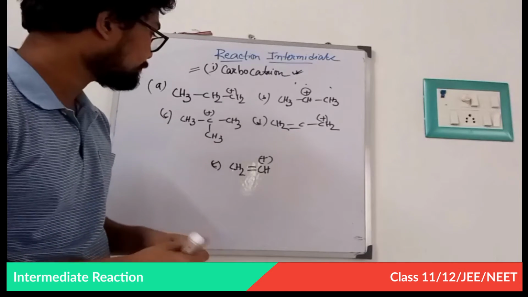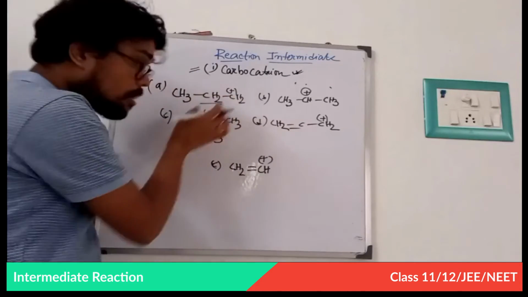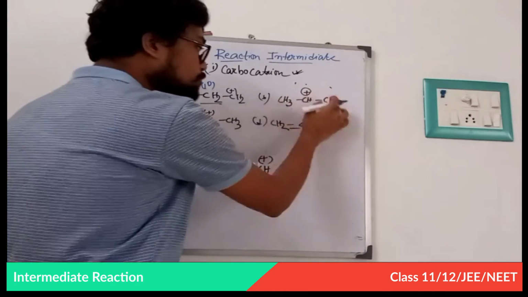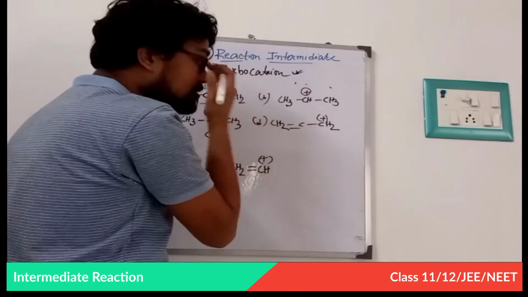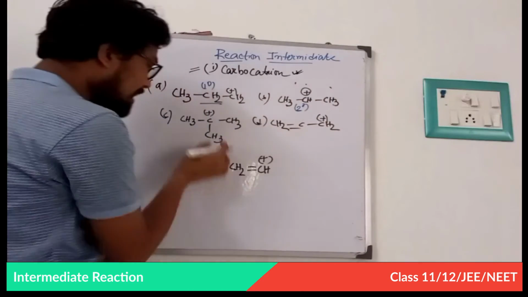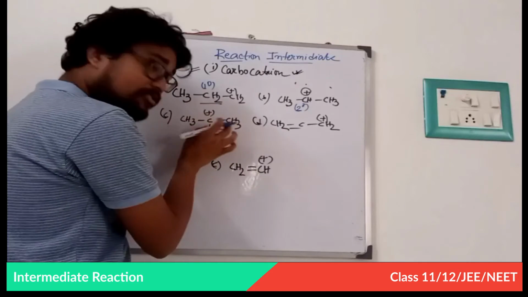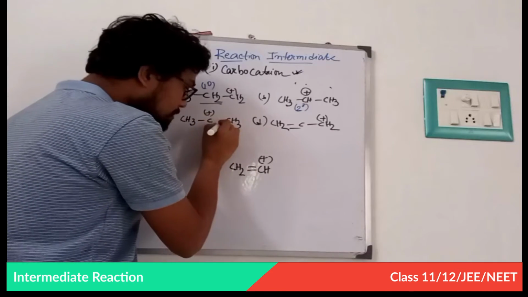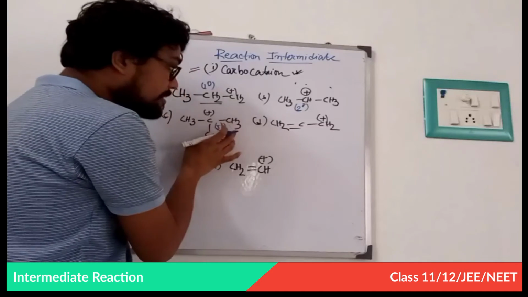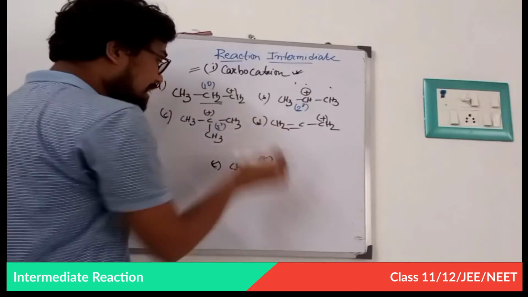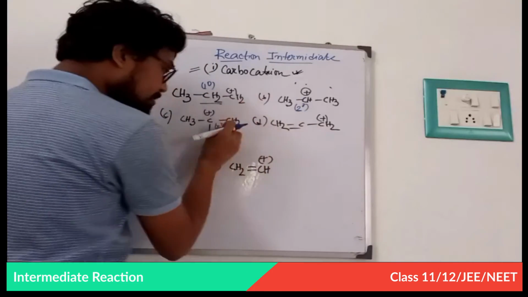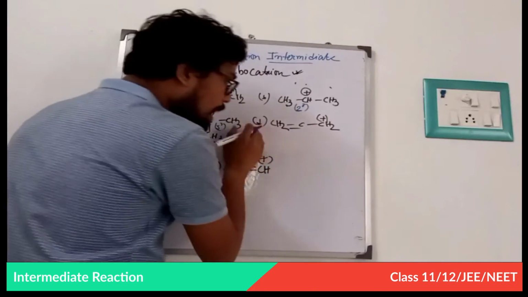Now, very carefully. This is 1 degree. This is 2 degree because this carbocation is surrounded by 2 carbon atoms. And this carbon is attached to 3 CH3 or 3 carbon groups. That is why it is 3 degree, or you can call it a tertiary carbocation, and this is a primary. Now look very carefully. This is 1 degree, this is 2 degree, this is 3 degree.